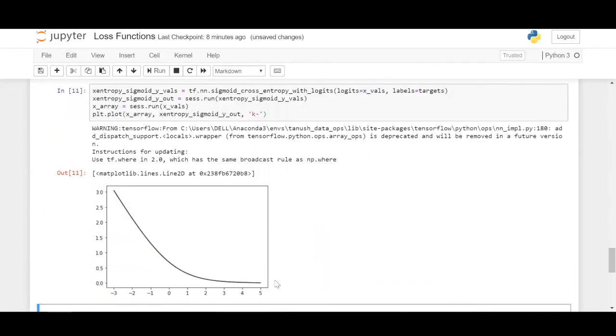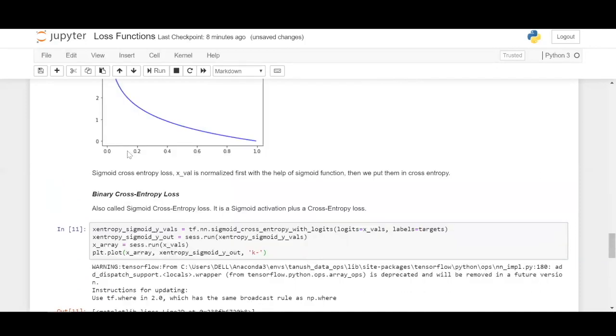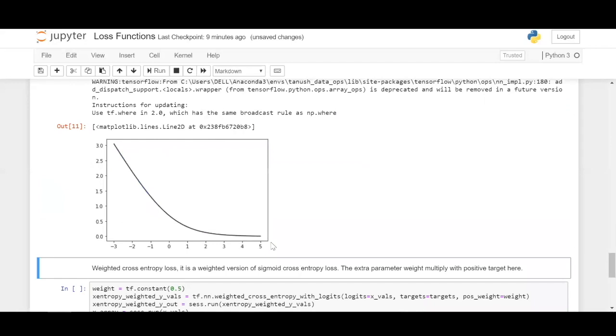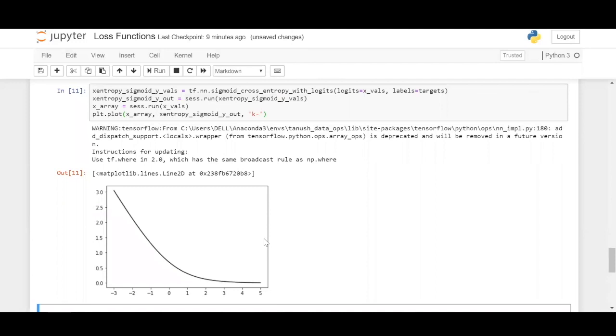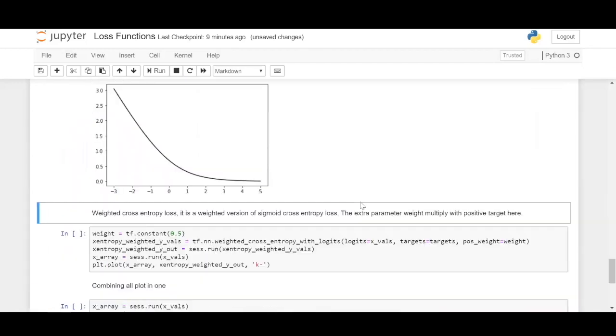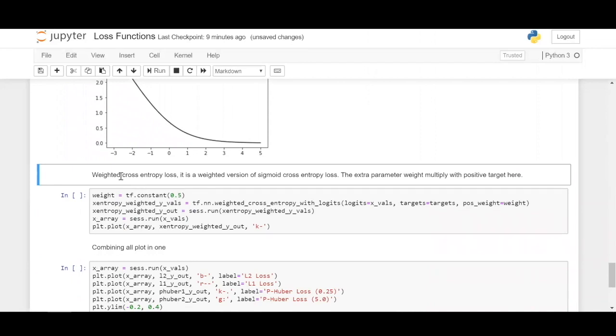We have loaded TensorFlow here, and this is how the loss function looks. It looks pretty much similar to categorical cross entropy. The only thing is that it moves away from the y-axis as it goes lower. And one more point to be noted in binary cross entropy is that negative values are considered. If you look at this, -3, -2, -1. Here you do not have negative values. That's another difference between categorical and binary cross entropy.